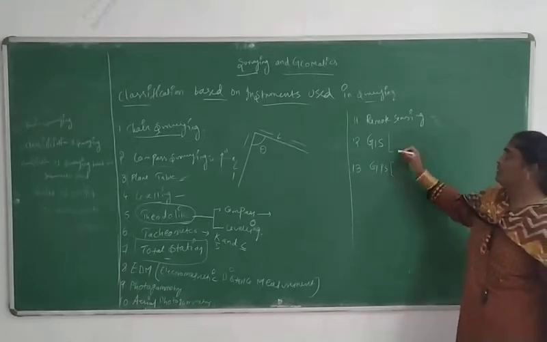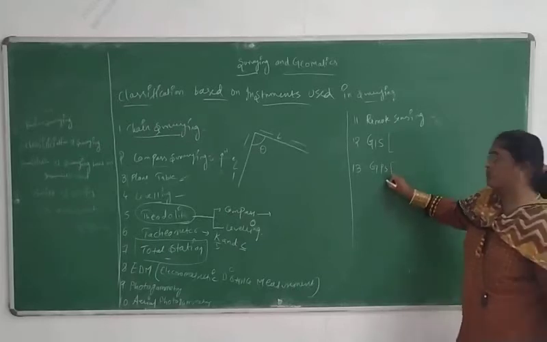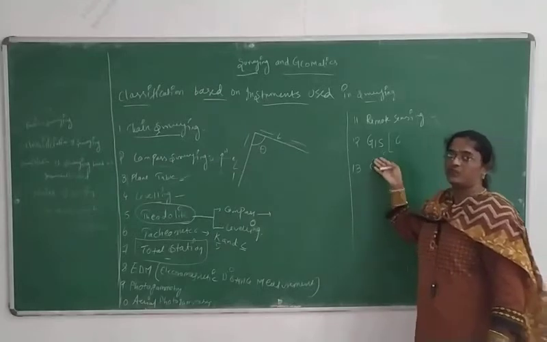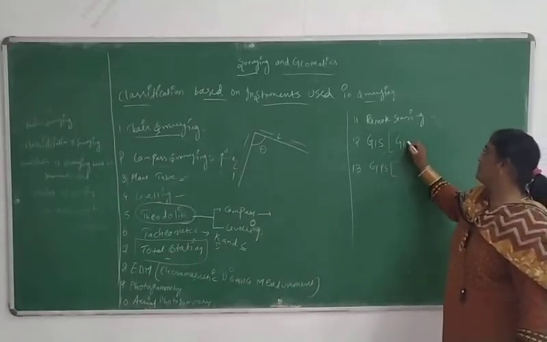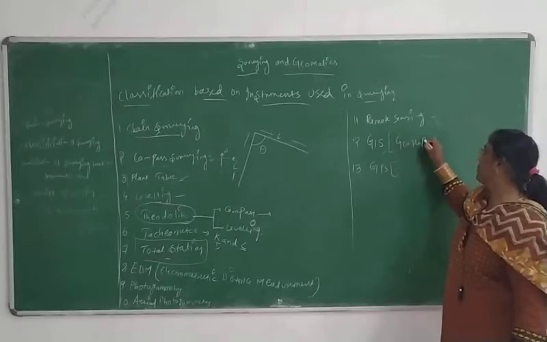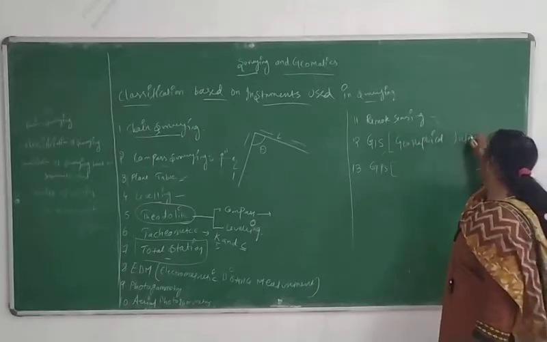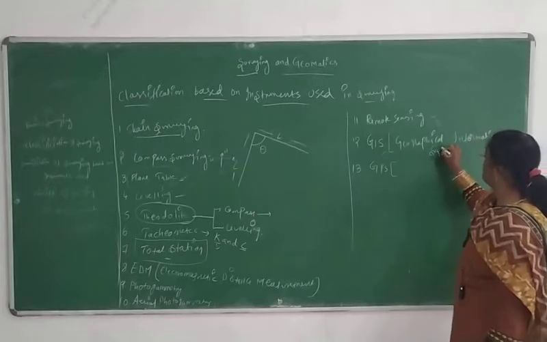From that you will get the GIS maps and GPS maps. So what is GIS? Your phones work on this only, right? GIS and GPS. GIS is nothing but geographical information system.